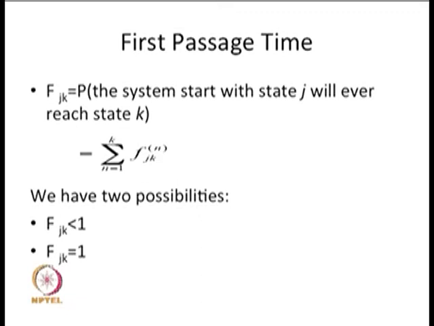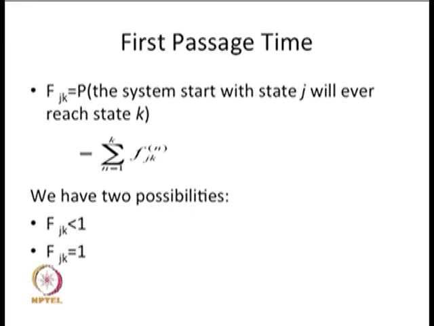When f j k equals 1, that gives the probability distribution, and that distribution is called the first passage time distribution, because whenever the system starts from the state j, whatever the number of steps, if you reach the state k with probability 1, the whole mass is 1, and this is going to be the distribution of the first passage time.